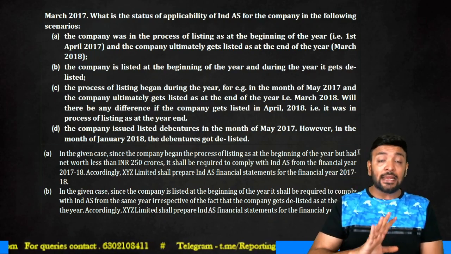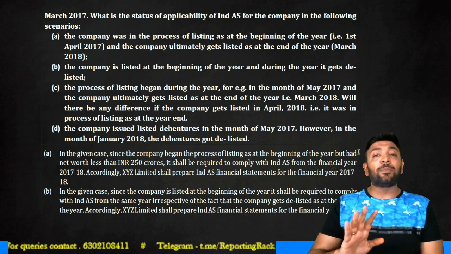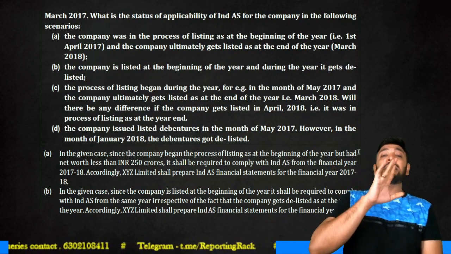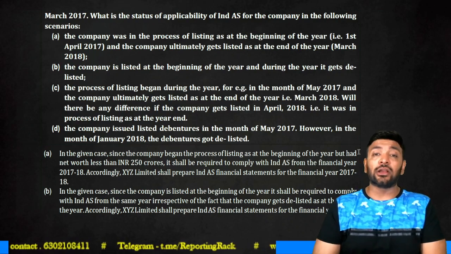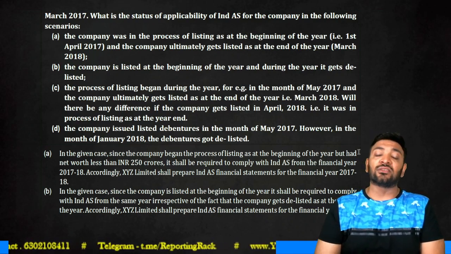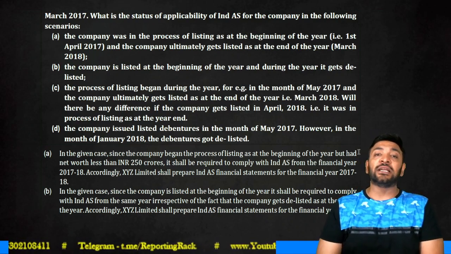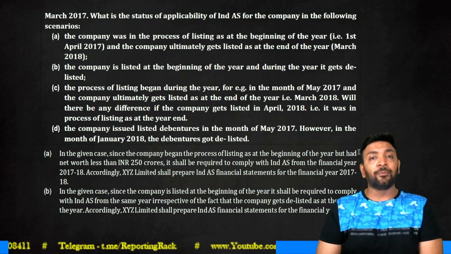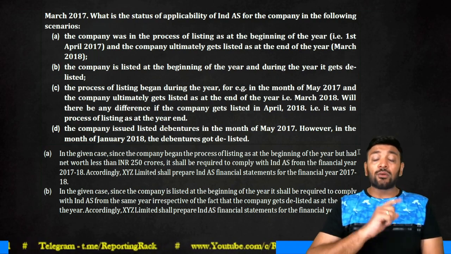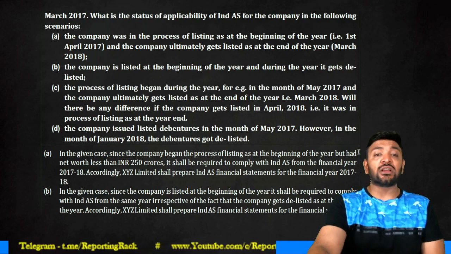Therefore, per point D, XYZ Limited will prepare its financial statements in compliance with the Companies (Accounting Standards) Rules 2006 and not as per the Companies (IND AS) Rules 2015. Let us read. What was the first scenario? Let's look at the solutions that he has given.